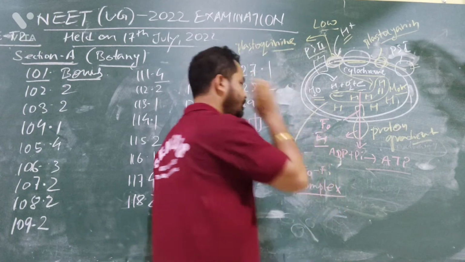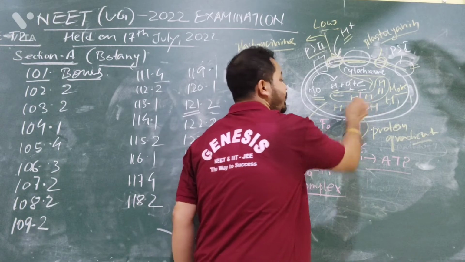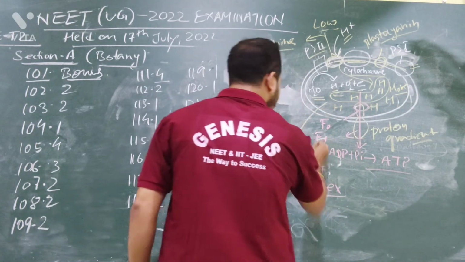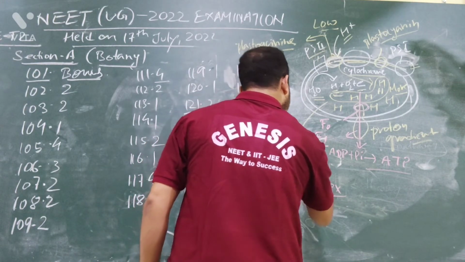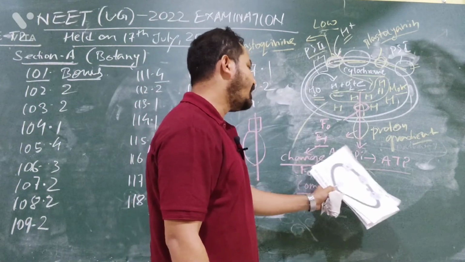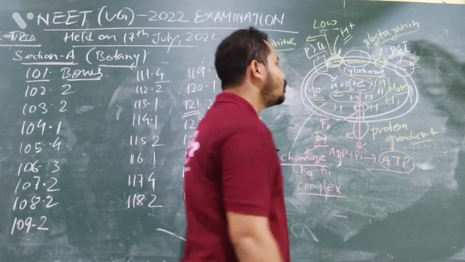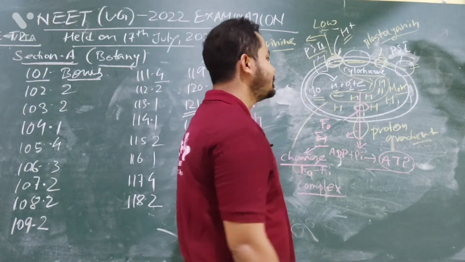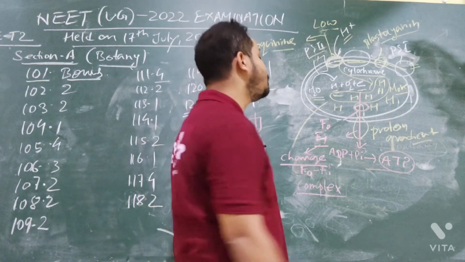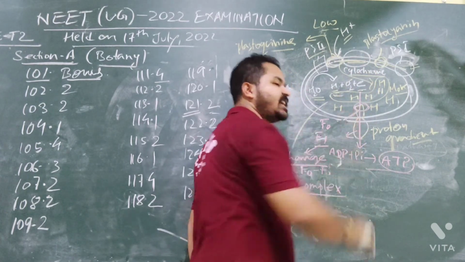When the hydrogen comes into the F0, this F0 will rotate. As a result, the configuration of F1 will change, the hydrogen will come out, and ADP will combine with the inorganic phosphate and keep on forming ATP. So ATP formation has taken place due to the proton gradient. Proton means hydrogen. Due to the gradient created by the hydrogen only, all this process has taken place.